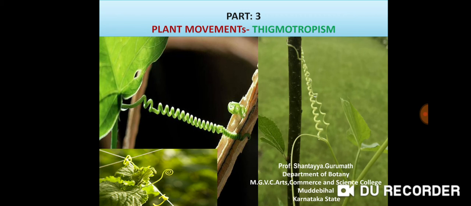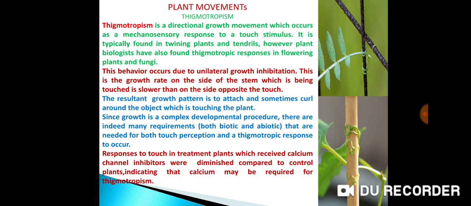The tendrils are found in a number of plants and are modified stem branches. Best examples are vine, Passiflora, and Cucurbitaceae members. Thigmotropism is a directional growth movement which occurs as a mechanosensory response to a touch stimulus. It is typically found in twining plants and tendrils. However, plant biologists have also found thigmotropic responses in flowering plants and fungi.